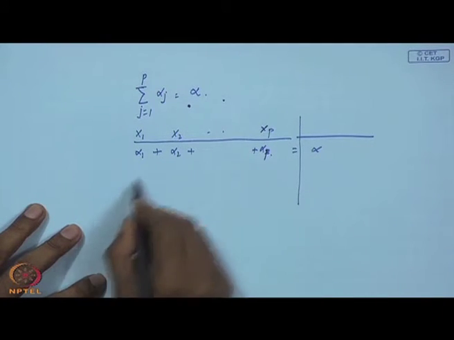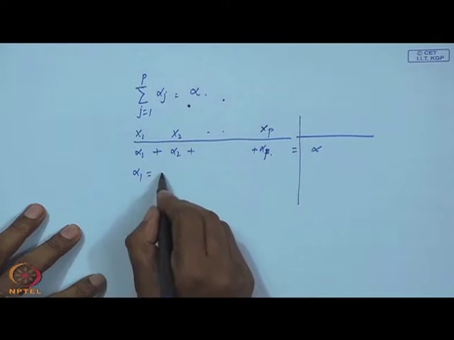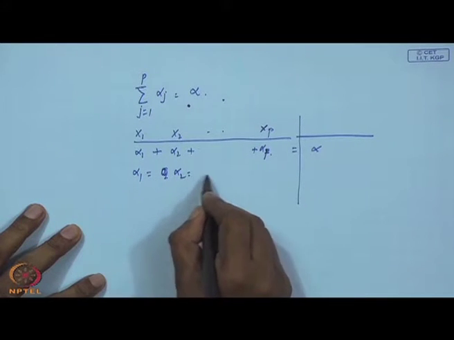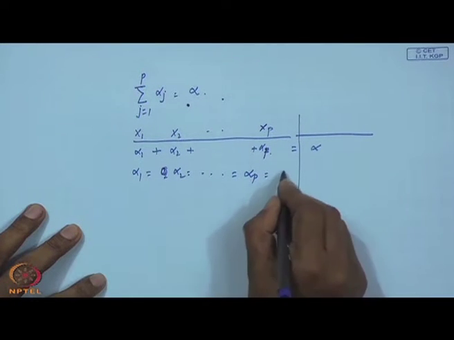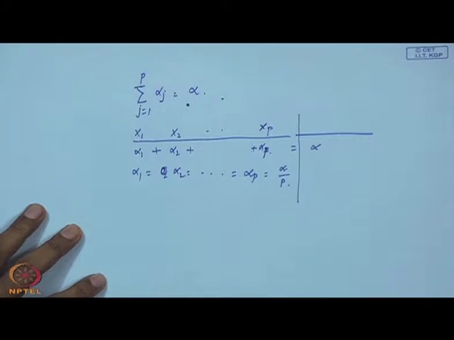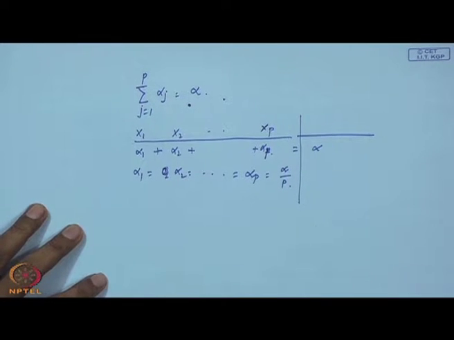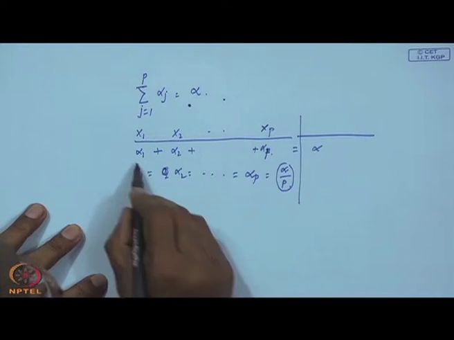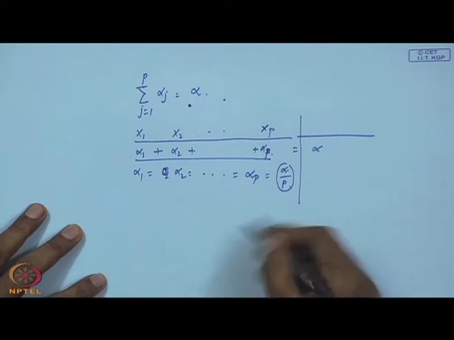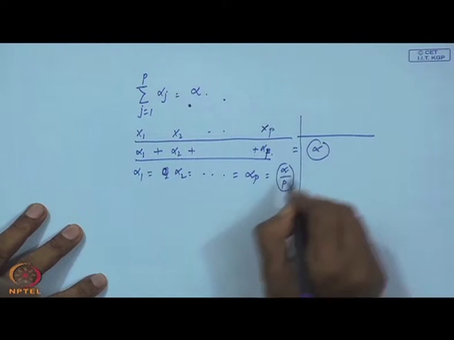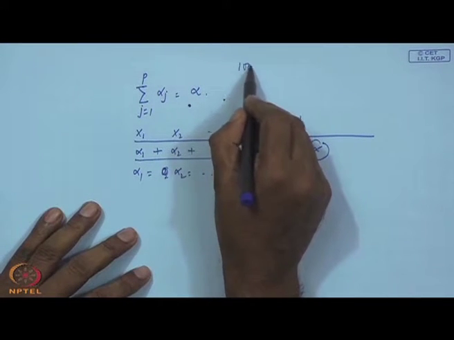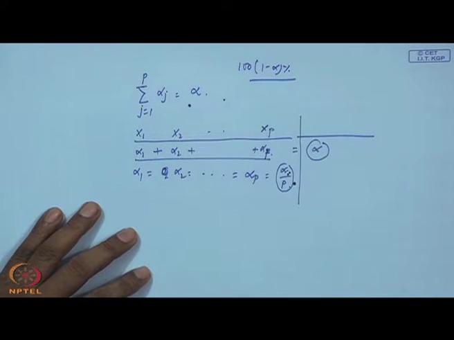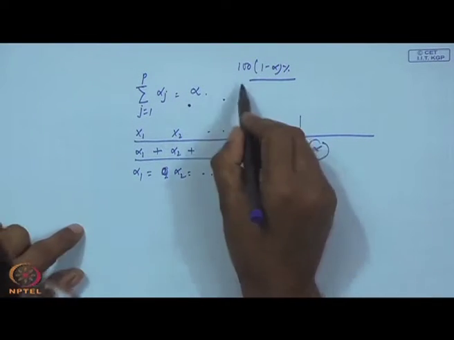If you give all variables equal weights, then each will be alpha by p. Getting me? If you give equal weight to each of the p variables, your total should be alpha, so you will get alpha by p. And what will this alpha be? That all depends on what your 100 into 1 minus alpha percent confidence interval is, and you want to see this one.